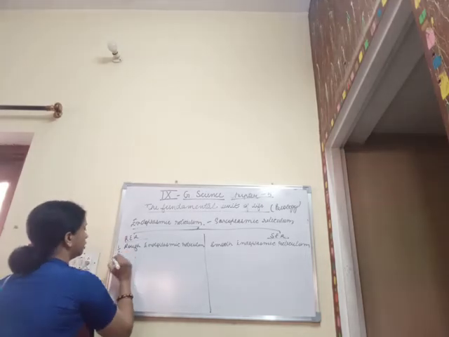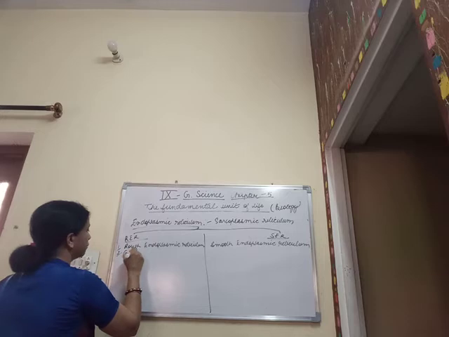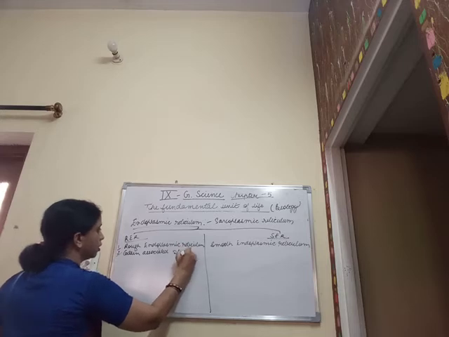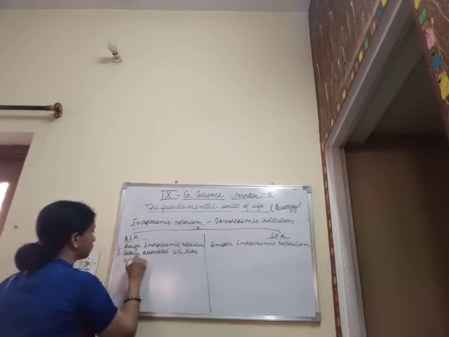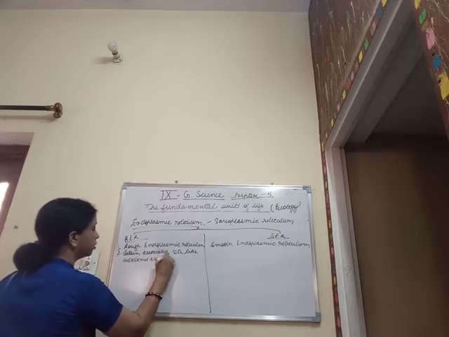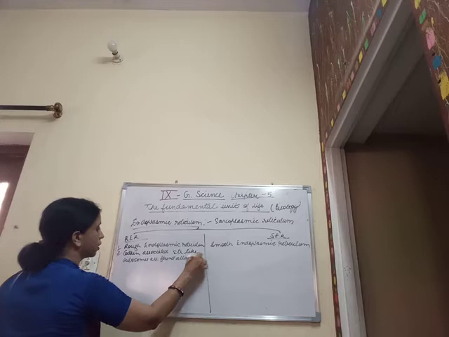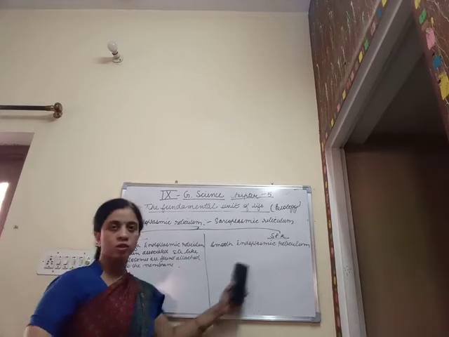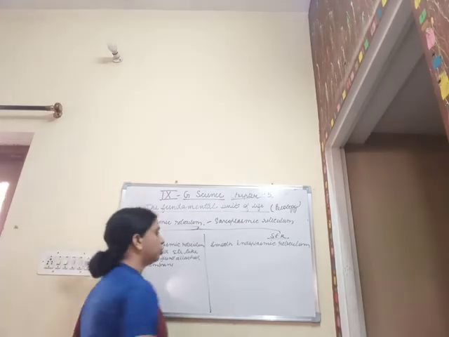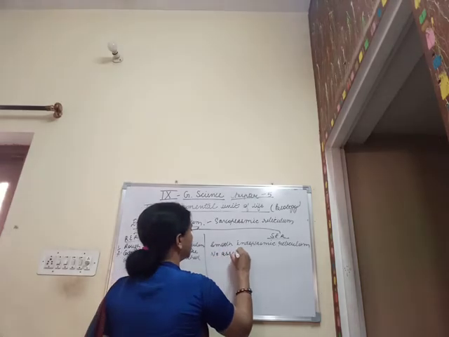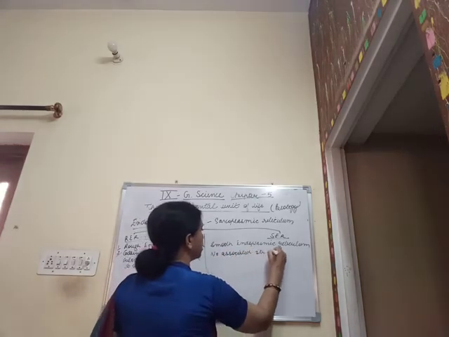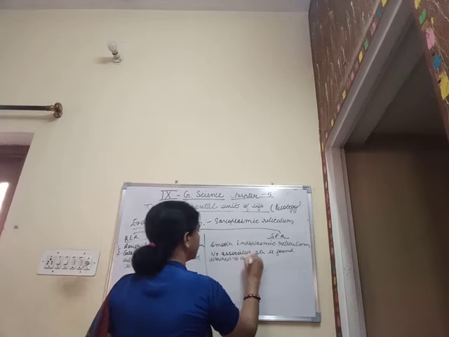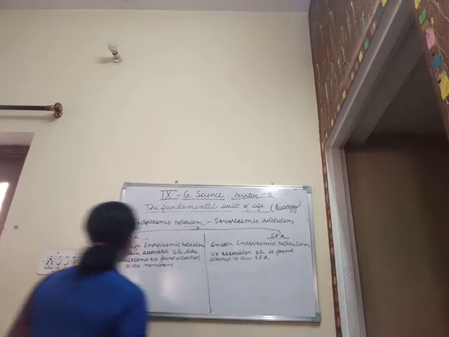So we can say that certain associated structures like ribosomes are found attached to the membrane, whereas no such structure is found in the smooth endoplasmic reticulum, that is, no associated structure is found attached to the SER or the smooth endoplasmic reticulum.